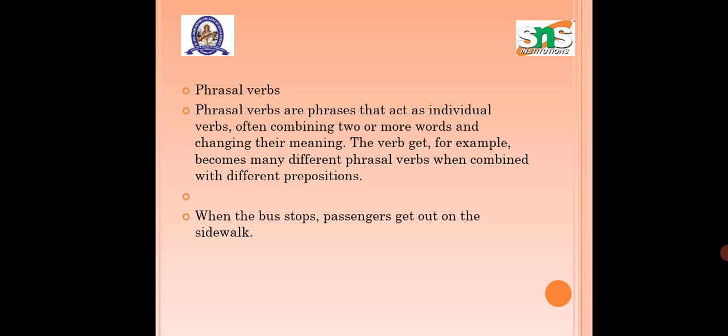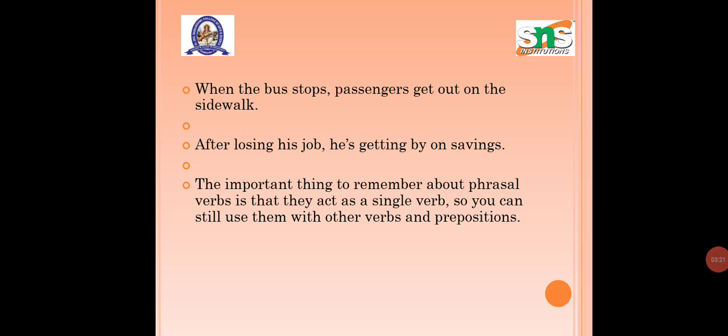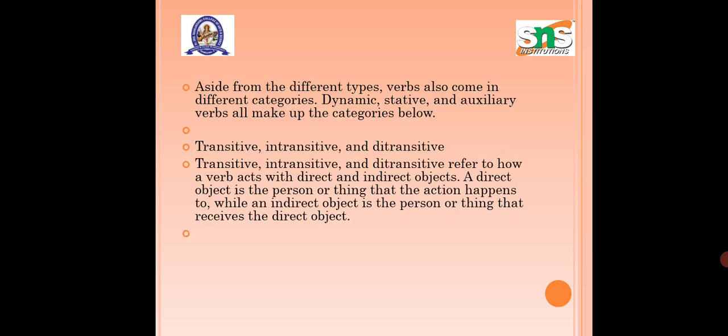When the bus stops, the passengers get out on the sidewalk. After losing his job, he is getting by on savings. The important thing to remember about phrasal verbs is that they act as a single verb, so you can still use them with other verbs and prepositions.